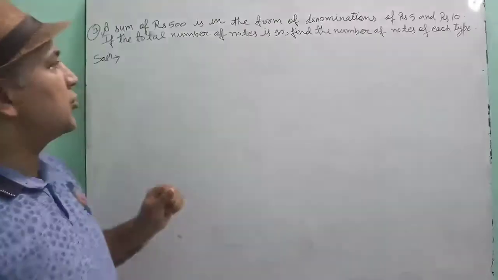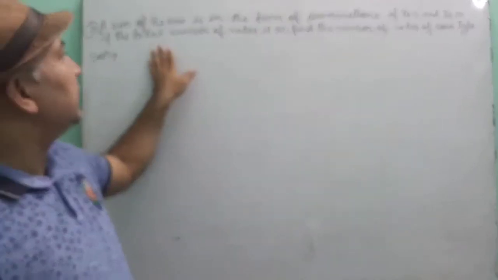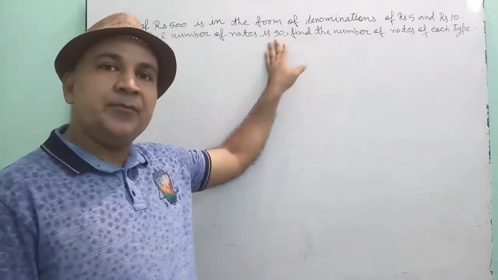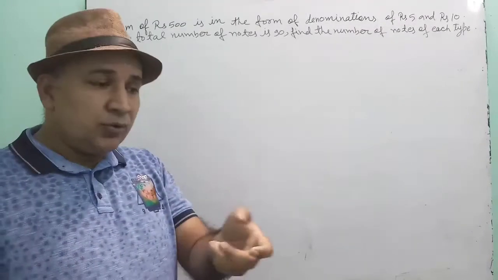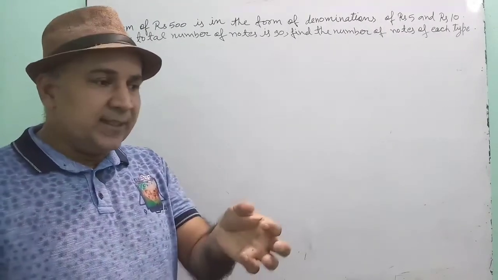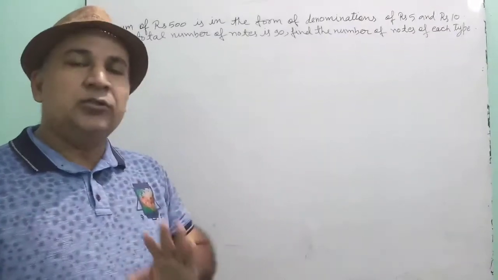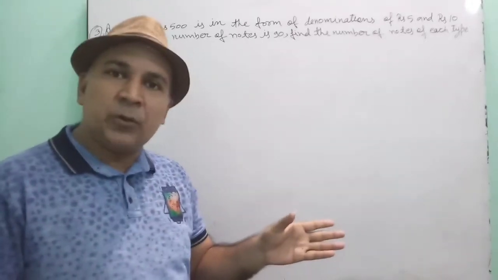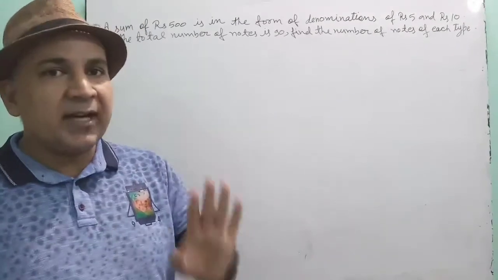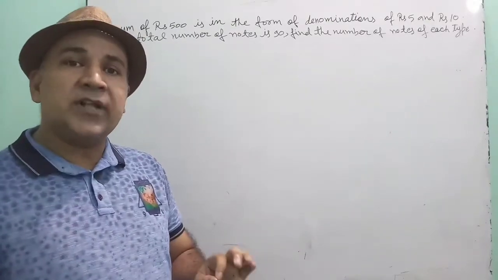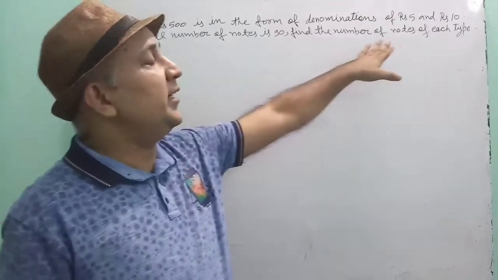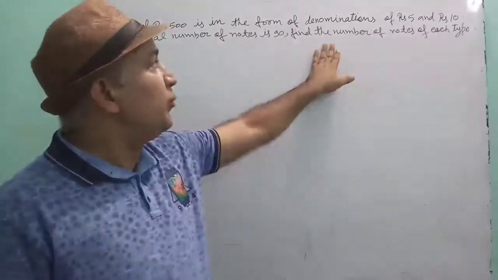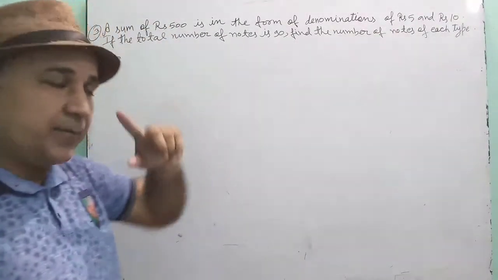Is this clear? Now see, if the total number of notes is 90, if you count your notes, you are not counting the money, you are counting the notes, then you have 90 notes. You do not know how many 5 rupee notes there are and how many 10 rupee notes there are, but you know that the total number of notes is 90. Then how many notes of each type are there? So see how to do.